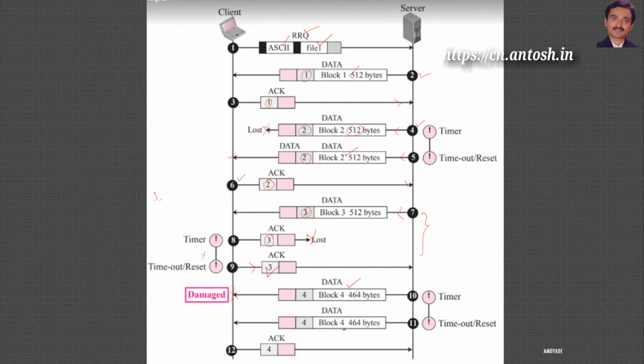Also here you can see this fourth block is having less than 512 bytes. It means it is the end of file transmission. It is the last block of that file, and client receives this block and it will acknowledge accordingly. It will understand both, this client will understand this fourth block is the last block of that file, as it is having less than 512 bytes.